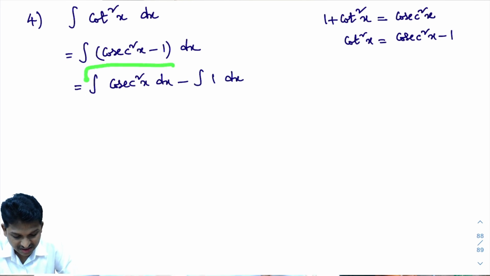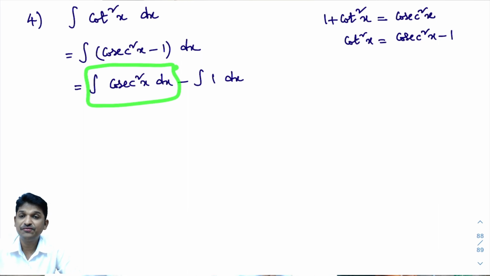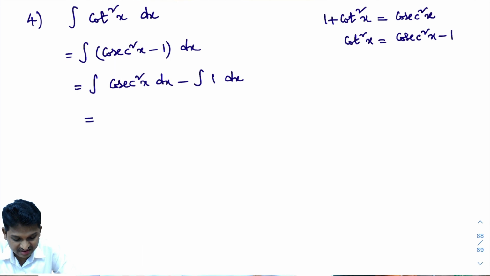Look at this one, integral of cosecant square x dx. In the first class, you learned 19 formulas, and in those 19 formulas, this formula is there. Integral of cosecant square x dx, direct formula. Yes, integral of cosecant square x dx is minus cot x. So it is minus cot x minus integral of 1 dx.